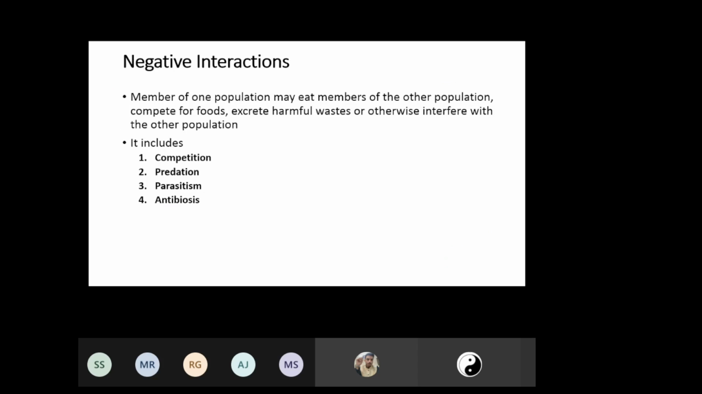Next, we have these negative interactions, where members of one population may consume members of another population. There can be competition over food. There can be excretion of harmful waste also, which would interfere with other populations. So this we can call a survival strategy by organisms.